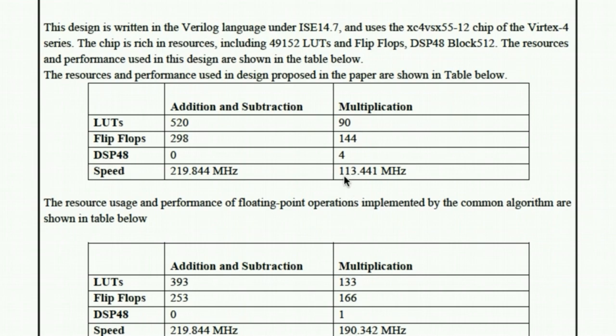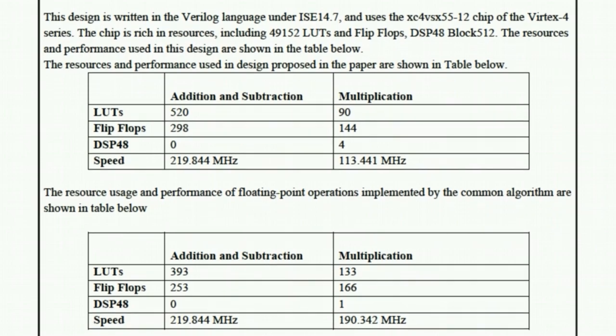So it went from 113.441 megahertz to 190.342 megahertz. This speed, though it may seem small for us, is a drastic change in the microcontroller. As the speed increased, we can understand that the time taken to execute the instruction has decreased.